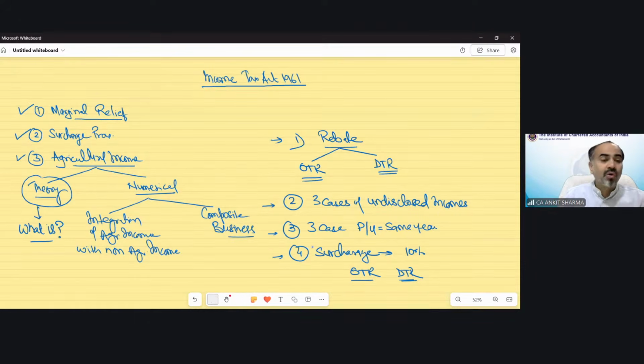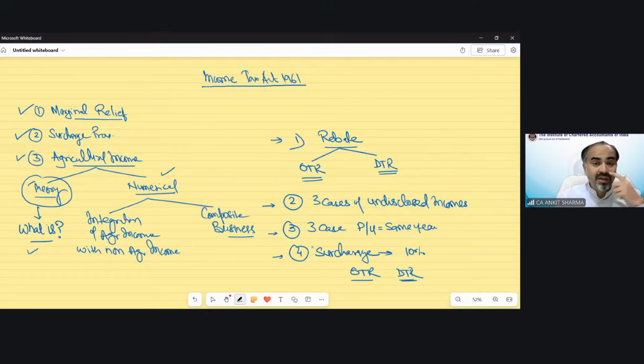Generally, we all know that when a farmer produces agricultural produce, that is agricultural income, but the definition covers more than that. It includes agricultural produce and other things also. What is the exact meaning of agricultural income? That we are going to discuss under the theoretical provisions.